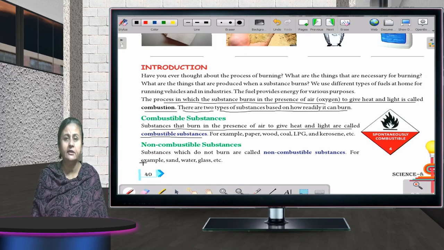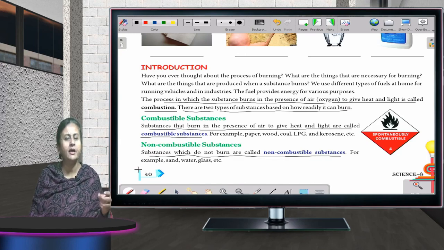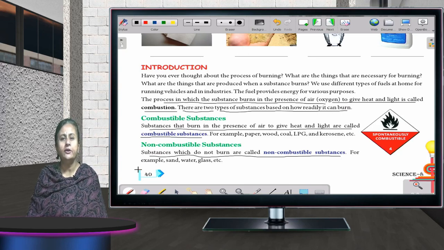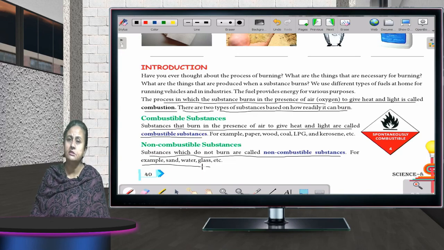On the other hand, non-combustible substances are those substances which do not burn. For example, sand. How much fire you add to it, it will not burn. You cannot burn water. You cannot burn glass. These are called non-combustible substances.